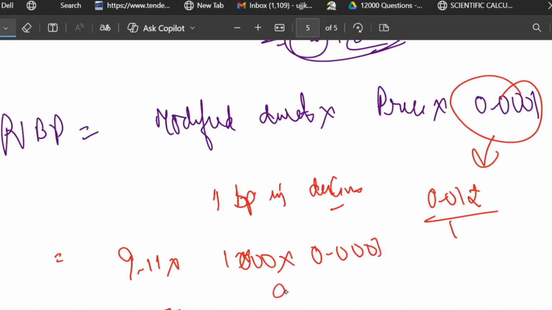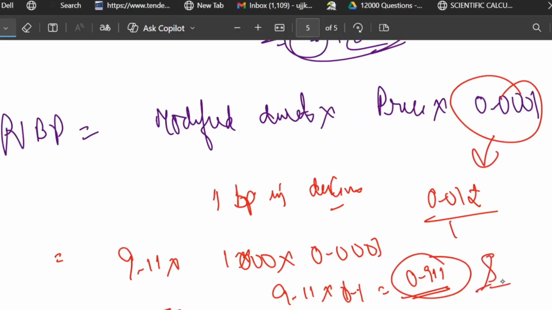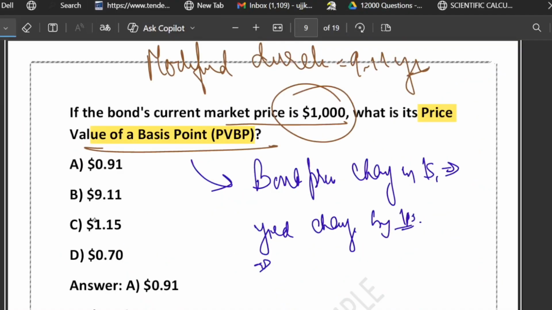That will be 9.11 multiplied by 0.1, which is equal to 0.911. So $0.91. The PVBP we have got is $0.91. Option A is correct.